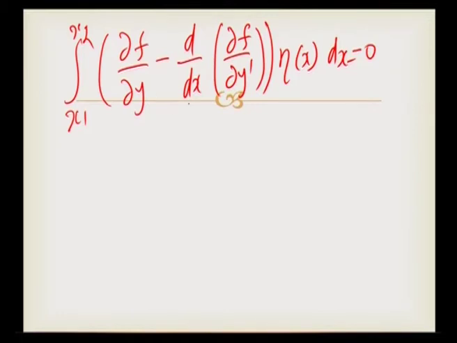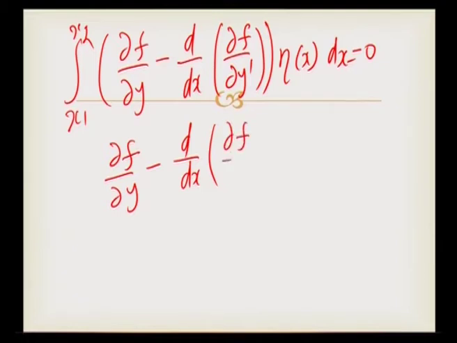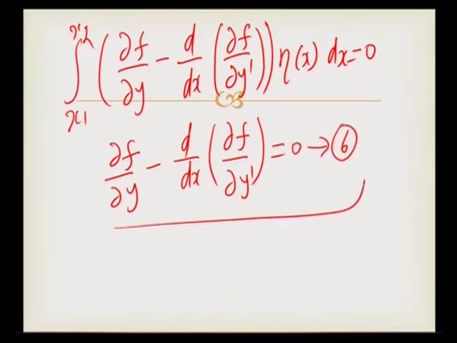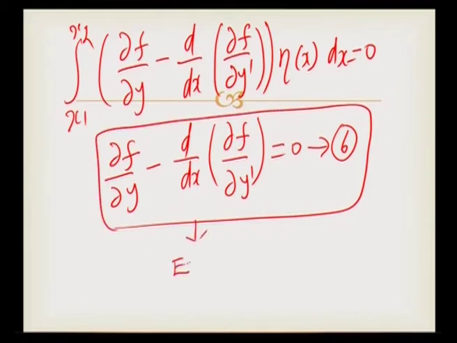By using the basic lemma in mathematics, we get dou f by dou y minus d by dx of dou f by dou y prime is equal to 0. Keep this as equation 6. This is the required Euler-Lagrange equation.